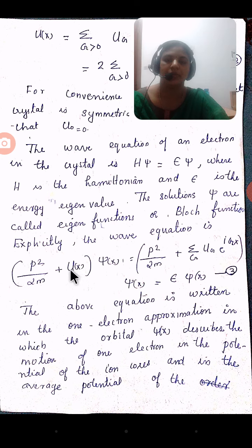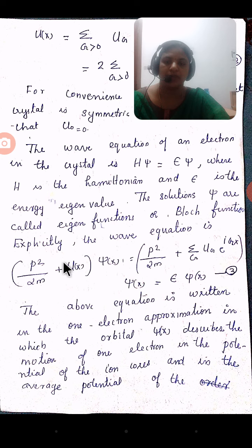Instead of V of x, here we use u of x, where u of x equals the summation over G of Ug e raised to i Gx, considering a symmetric crystal.